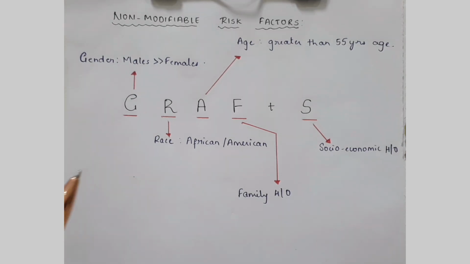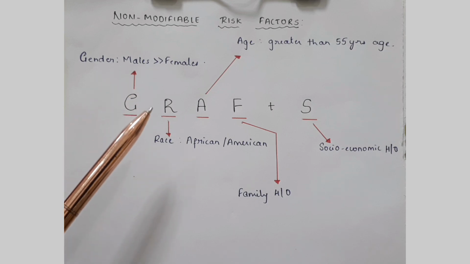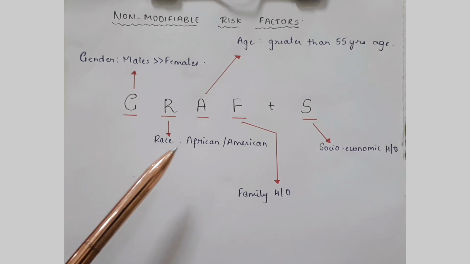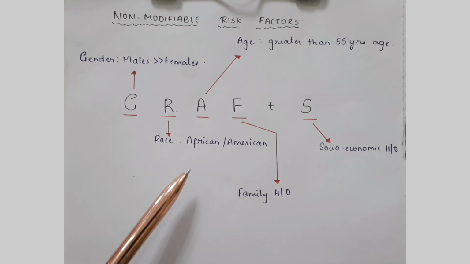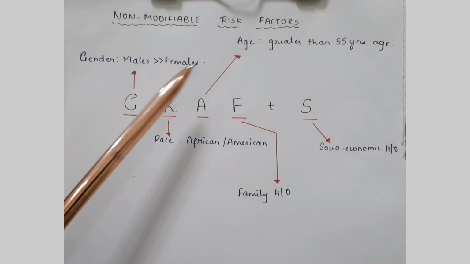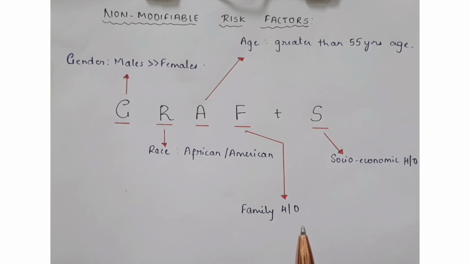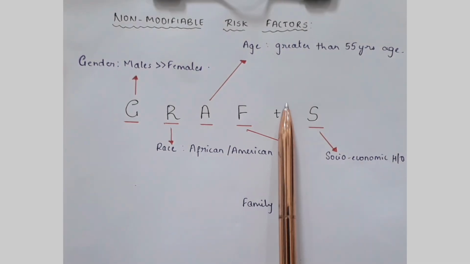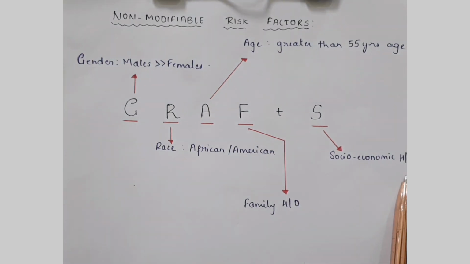So here you can remember the word GRAFTS. G for gender, wherein males are more prone to develop stroke as compared to females. R for race, that is Africans and Americans have a high tendency to develop stroke. A for age, that is all those individuals who are greater than 55 years of age. F for family history. Let's skip the word T. Then we have S for socio-economic history.